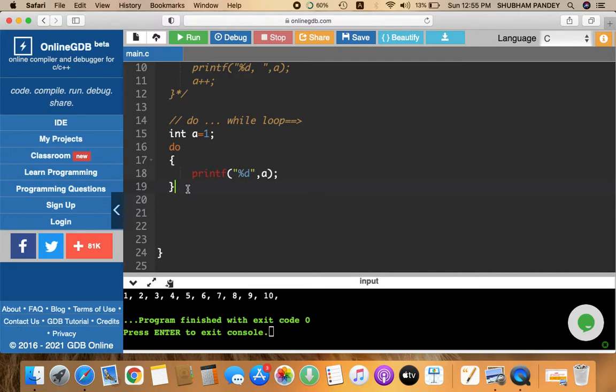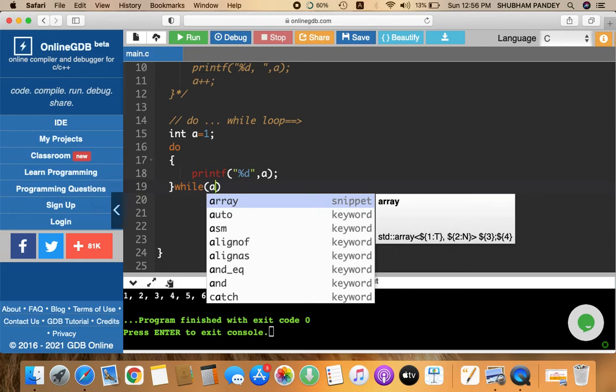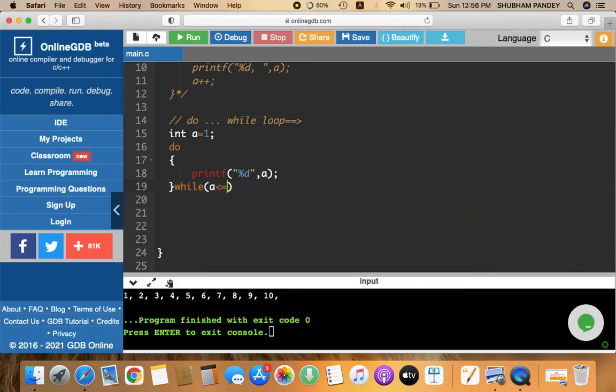Now you are going to give your condition here, while a is less than or equal to 10. And again, the most important thing, do not forget to put the end of line, the semicolon. The major fault that students make here is that they forget to put the semicolon after the while.